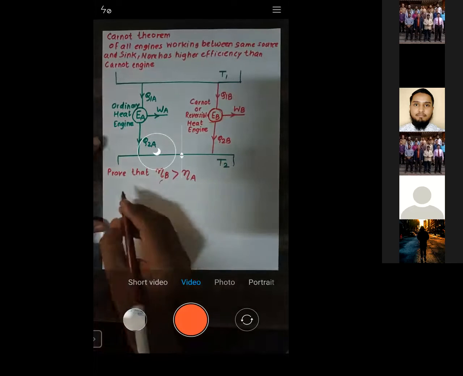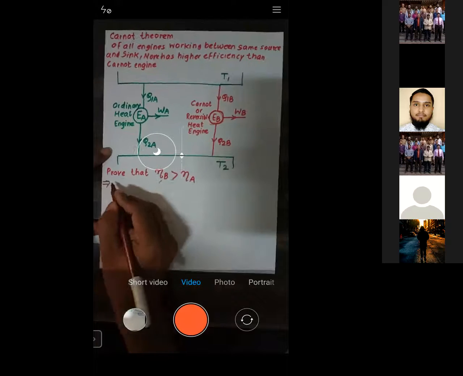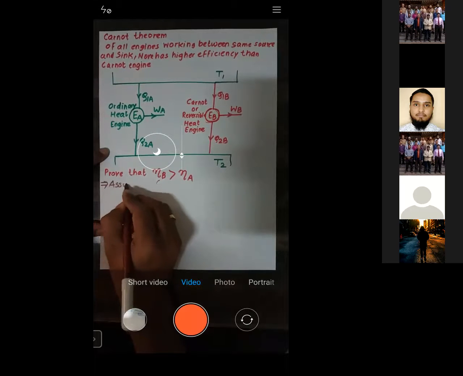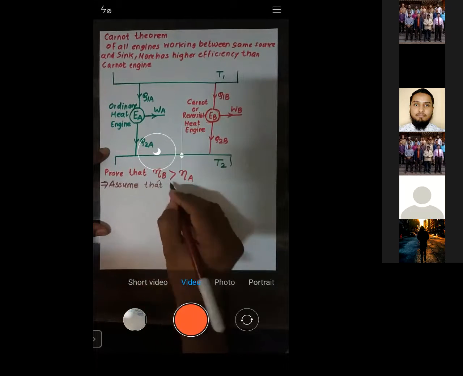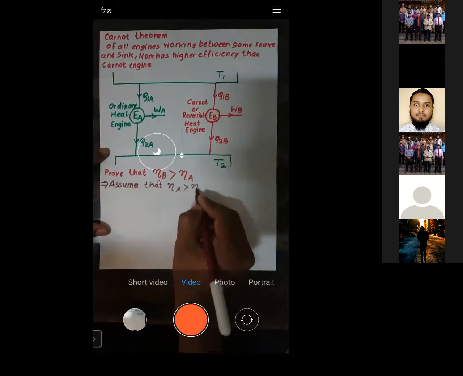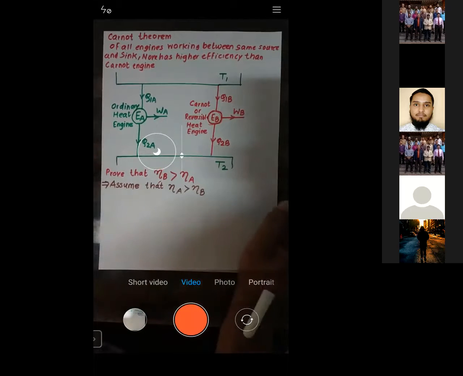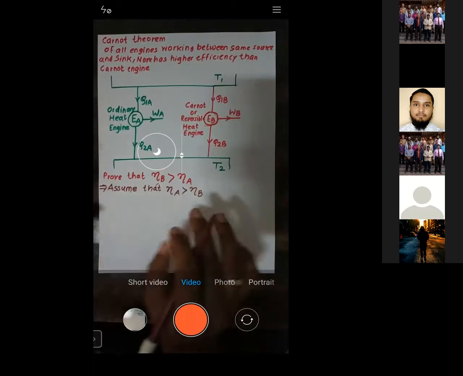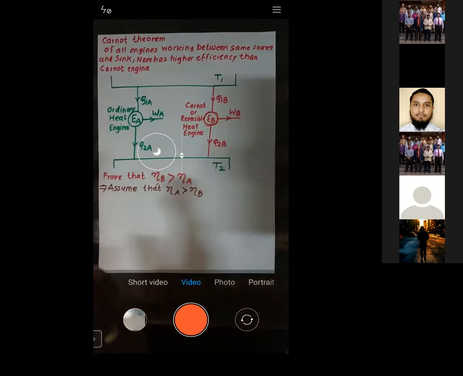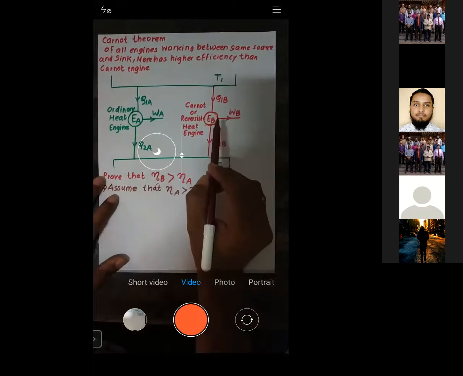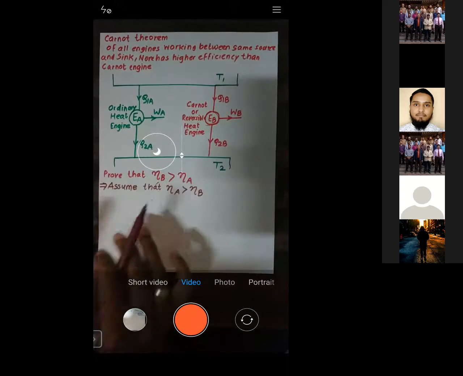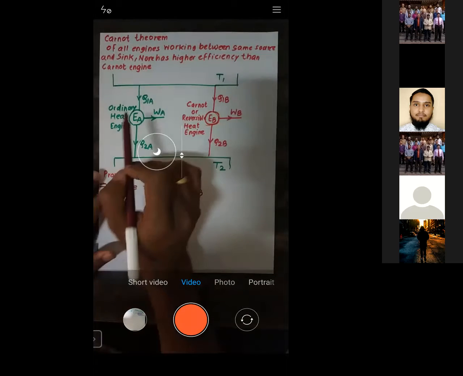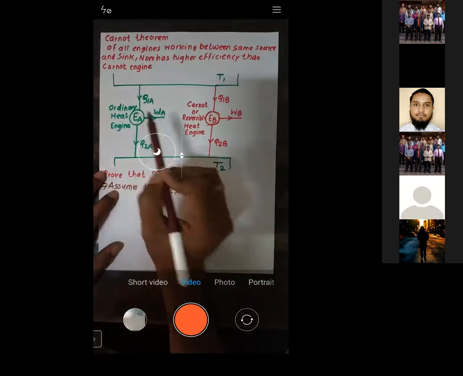Now what I'm writing may create some confusion for you. I will assume that efficiency of A is greater than efficiency of B. I want to prove that the Carnot engine is more efficient than the ordinary engine, but I will assume that the ordinary engine is more efficient than the Carnot engine.